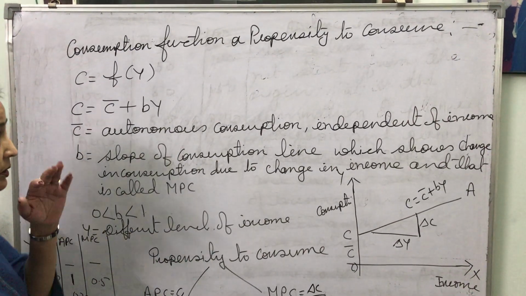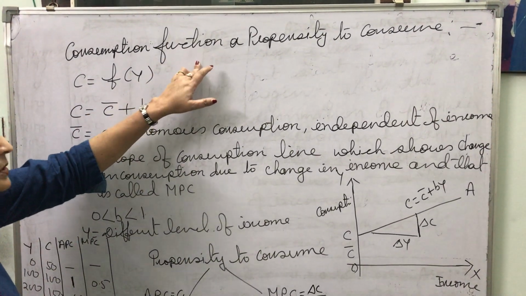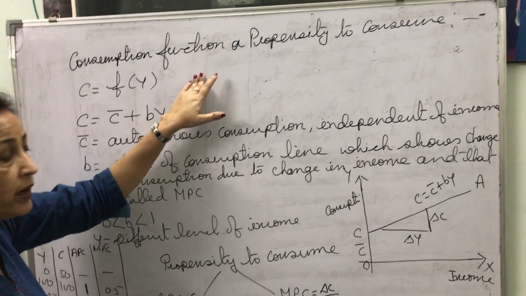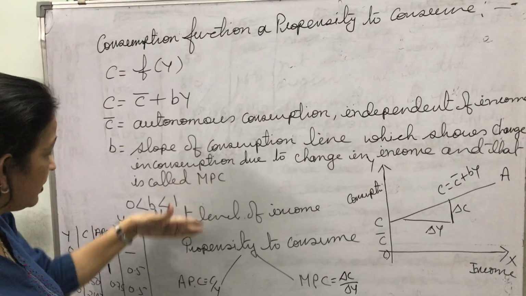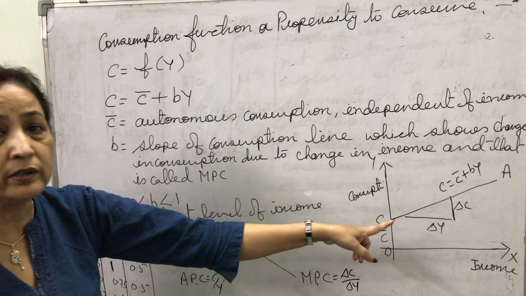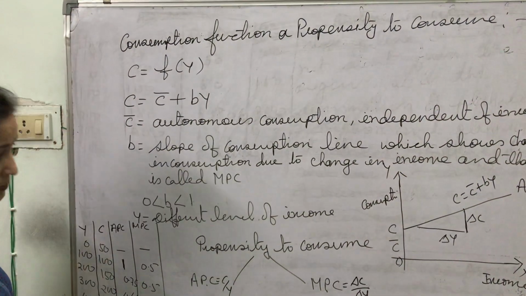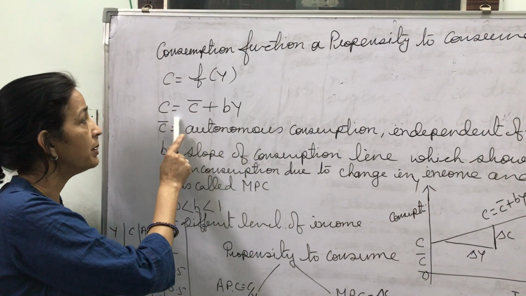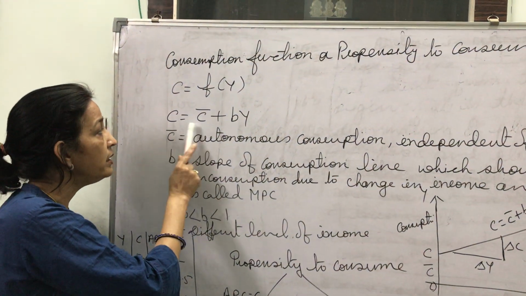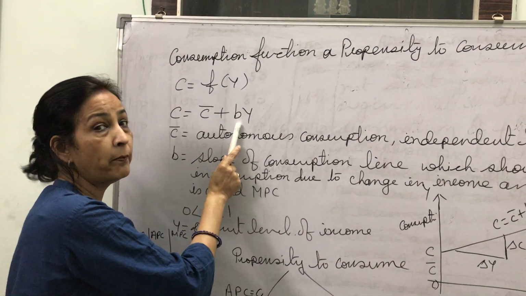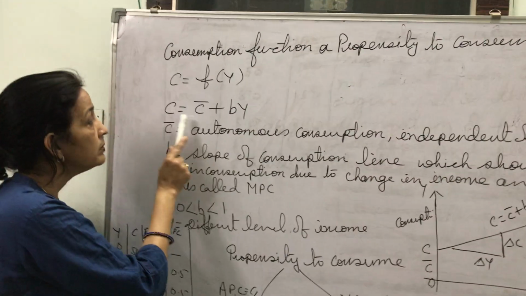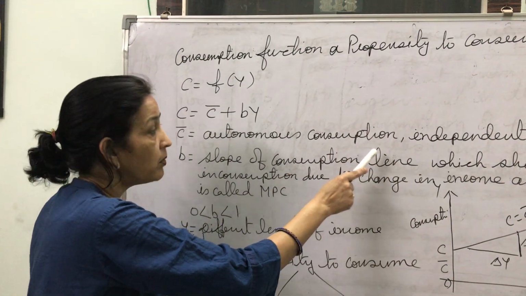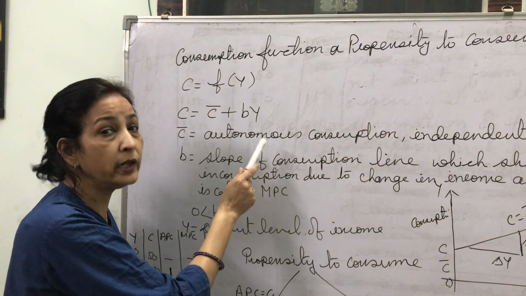The algebraic expression of consumption function, which sometimes you get in the form of a question, that explain consumption function with the help of algebraic expression, schedule and diagram. So all these three things I am showing you here. First, the algebraic expression of consumption function is C is equal to C bar plus BY, where C bar is autonomous consumption. Autonomous means independent of income.